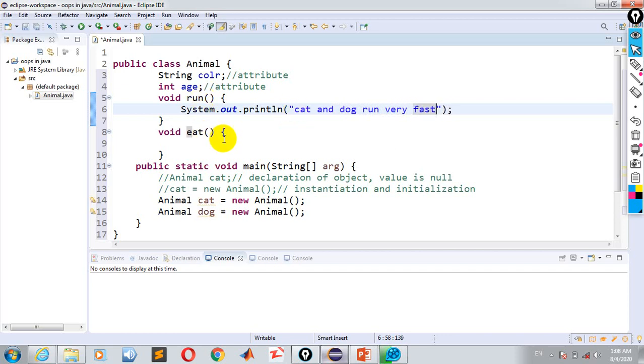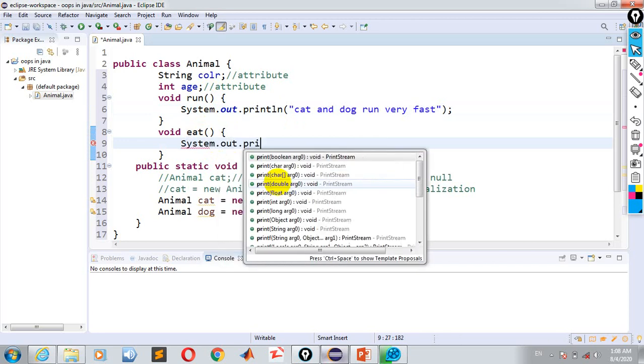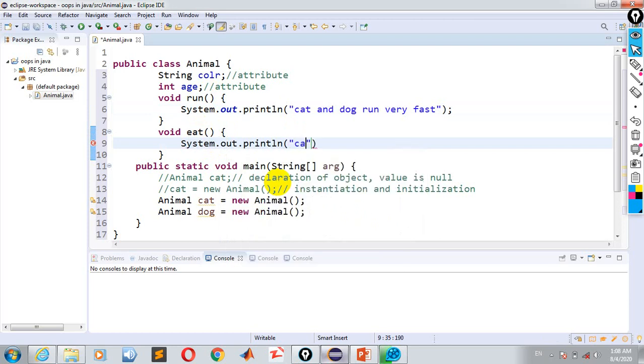Next, System.out.println, and dog eat meal. So here we have two methods.